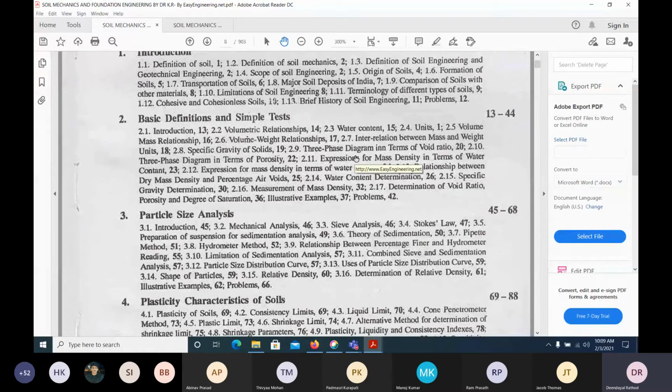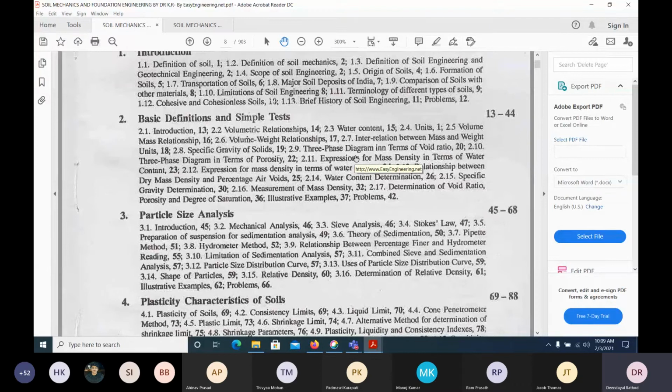By using that, we have derived so many equations, and sometimes we have assumed the volume of solids as unity, and derived all the correlations between parameters like void ratio. We have seen the definitions: porosity, air content, percentage air, degree of saturation. Then we came to the definitions of water content and specific gravity. You have to be familiar with this.